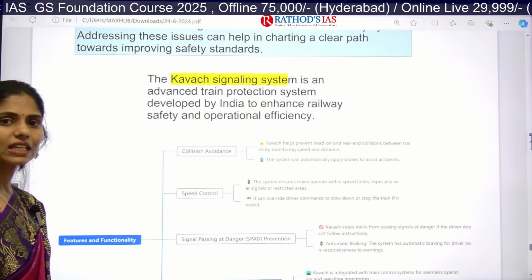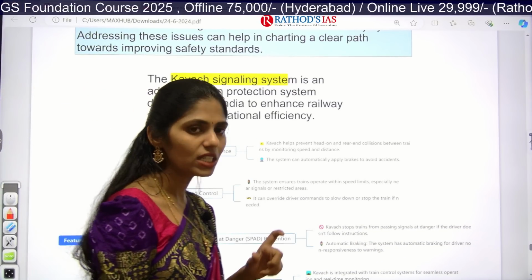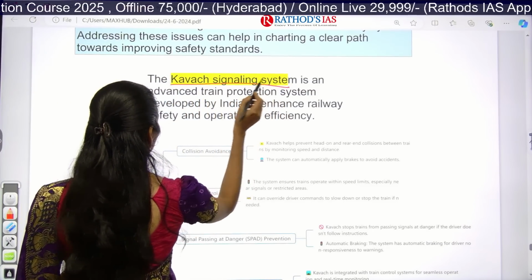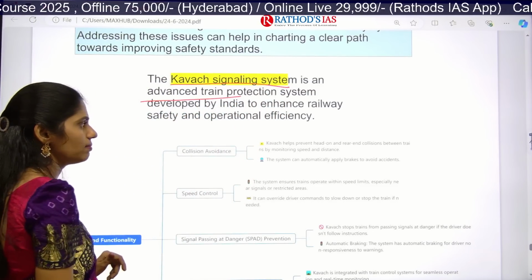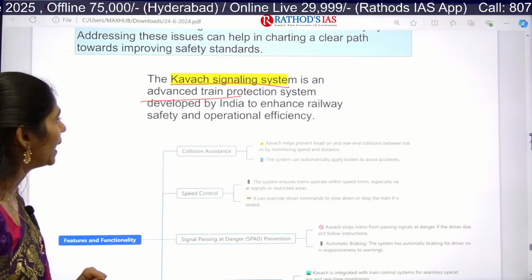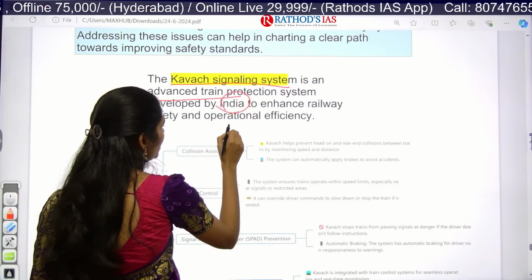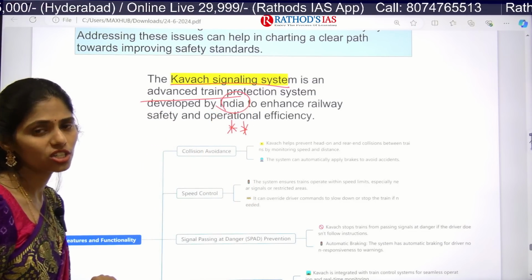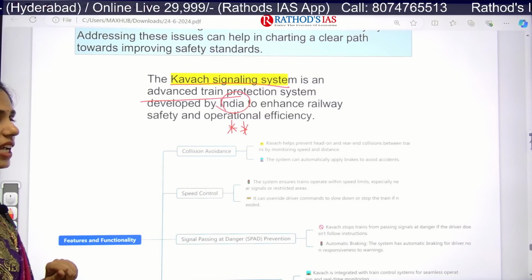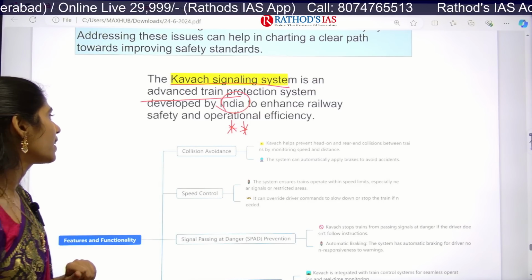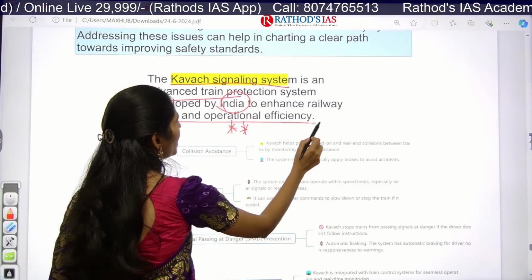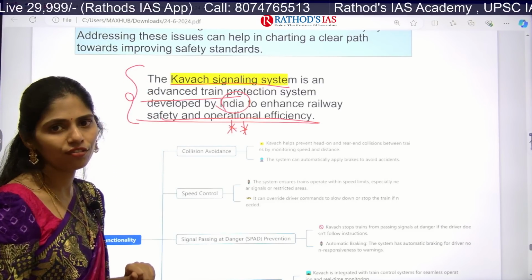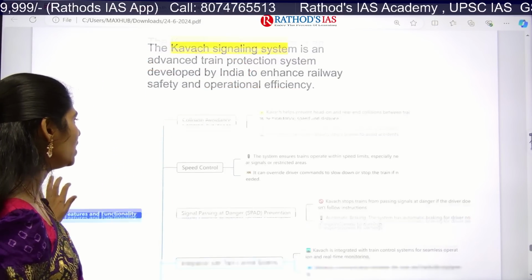So actually this article is talking about one keyword, that is Kavach system. So what is this? Kavach is an advanced train protection system developed by India. It is very important. It is indigenous. We have not borrowed it from the USA, Russia, Japan or China. It is made in India, and we are especially focusing on railway safety as well as operational efficiency. So what is this Kavach related to? Improving railway safety and operational efficiency.